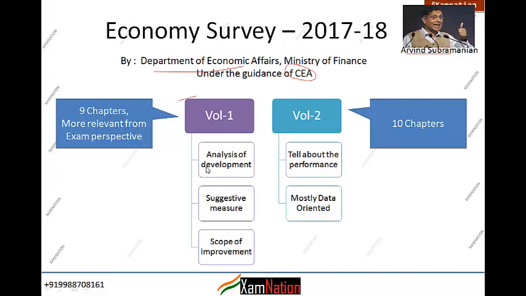Whereas volume 1 talks about the challenges within agriculture. For example, there is one full dedicated chapter in volume 1 on climate change and agriculture. It looks at how climate change is going to affect agriculture, and what steps the government should take. Climate change is a continuous process, in fact it is going on. So when the negative effects of climate change start to come, how should India prepare for them? So you can understand volume 1 as more of a guidance document.